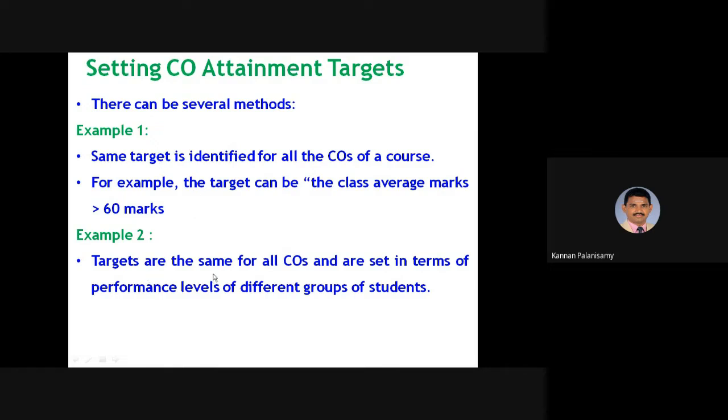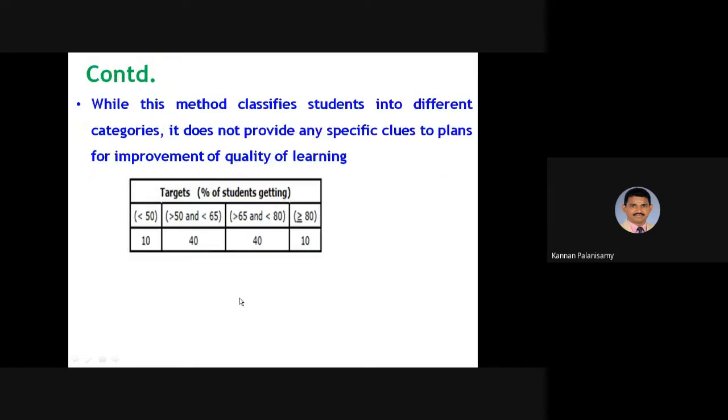Another method is that targets are the same for all COs and are set in terms of performance levels of different groups of students. While this method classifies the students into different categories, it does not provide any specific plans for improvement of the quality of learning. For example, here the students having less than 50 have a target of 10, then 50 to 65 have a target of 40, 65 to 80 is 40, and greater than 80 is 10. In this way, we can fix targets for different categories.